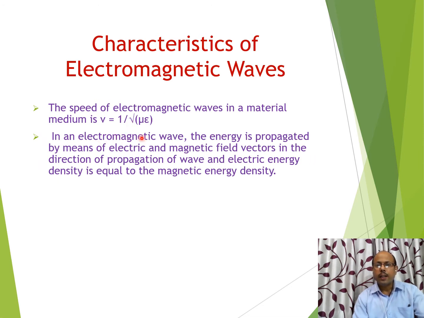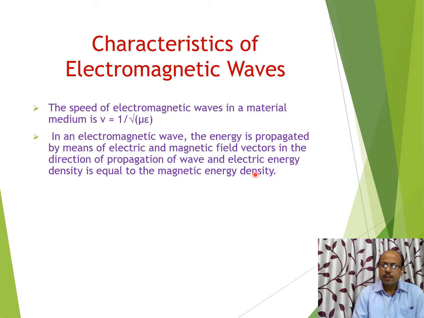In electromagnetic waves, the energy is propagated by means of electric and magnetic field vectors, that I have already discussed, in the direction of propagation of the wave, and electric energy density is equal to the magnetic energy density. In any electromagnetic wave, magnetic energy density and electric energy density both have the same value.